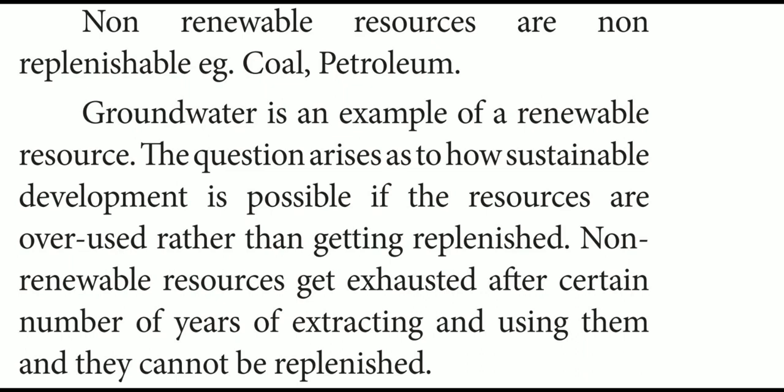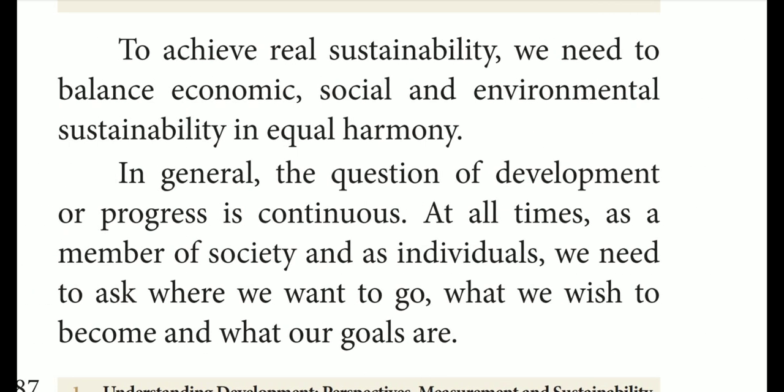Are you clear? So, to achieve real sustainability, we need to balance economic, social, and environmental sustainability in equal harmony. Okay, all these three things, in order to achieve real sustainability, what are the things we want to be balanced? Economic, social, and environmental. These three things are very, very important to achieve real sustainability. Okay, then only we will get equal harmony.